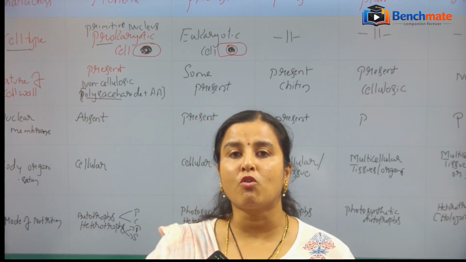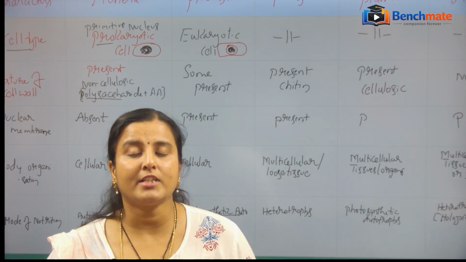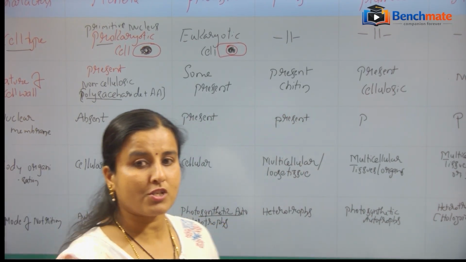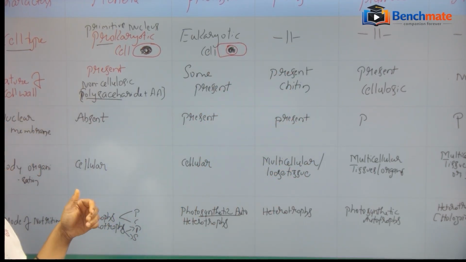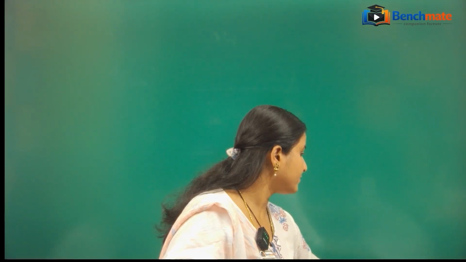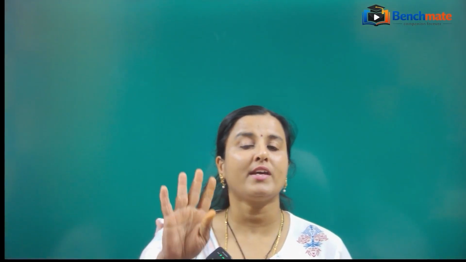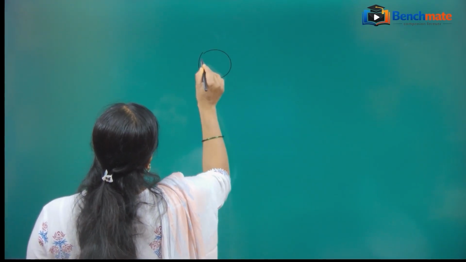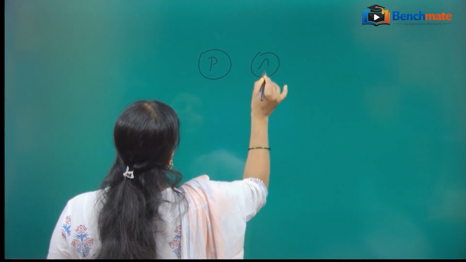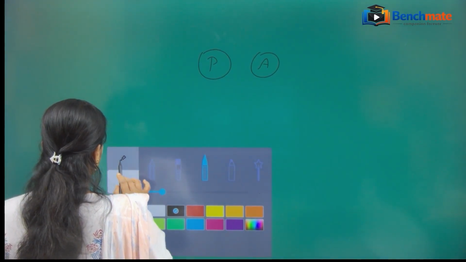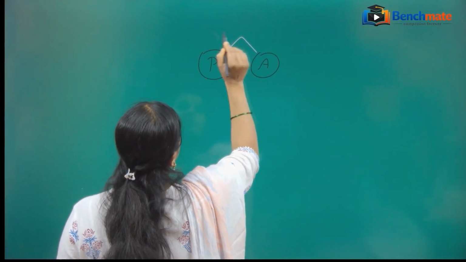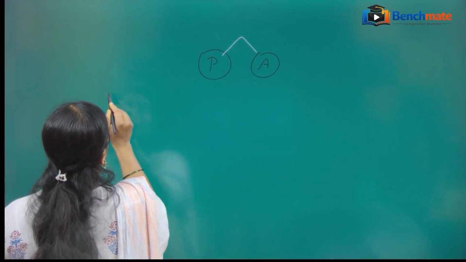Let us have a look at the further concepts concerned with this five kingdom system of classification. This is the chart we have to remember. We have understood the five kingdom system: kingdom Plantae, kingdom Animalia, and so on.